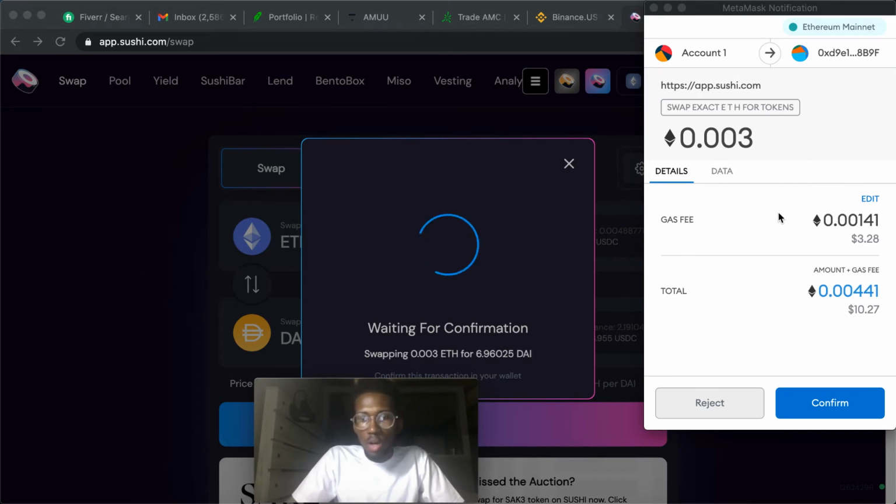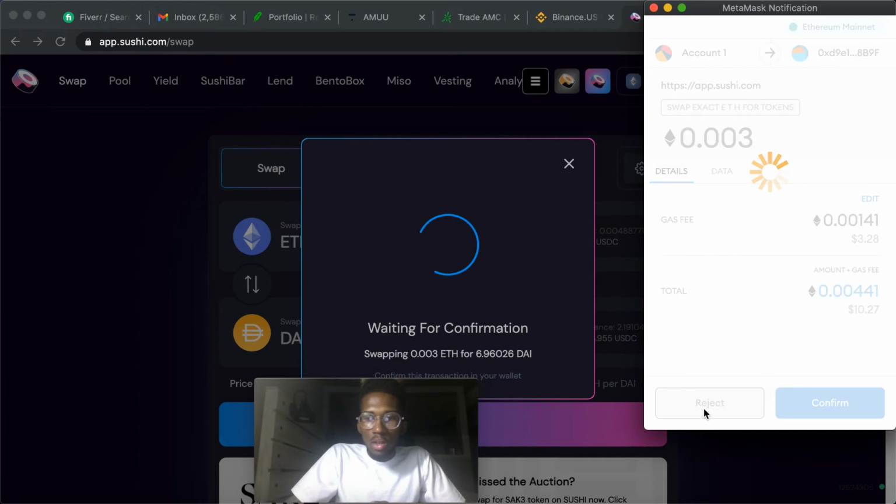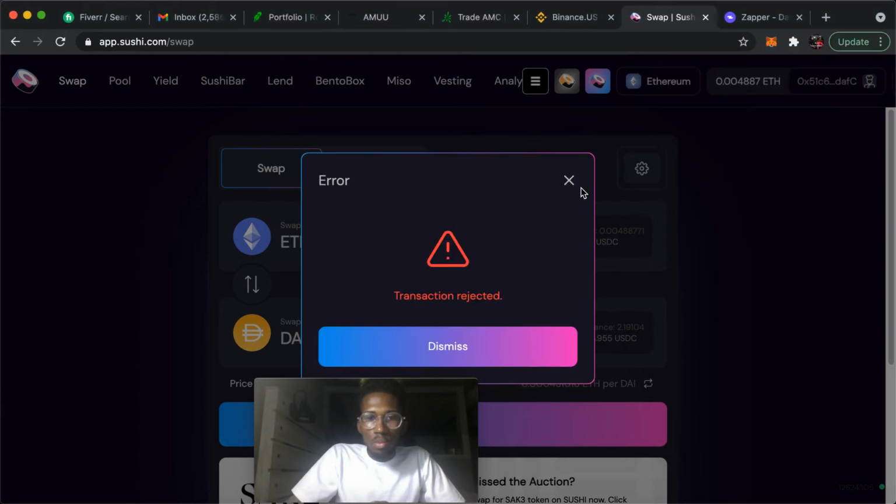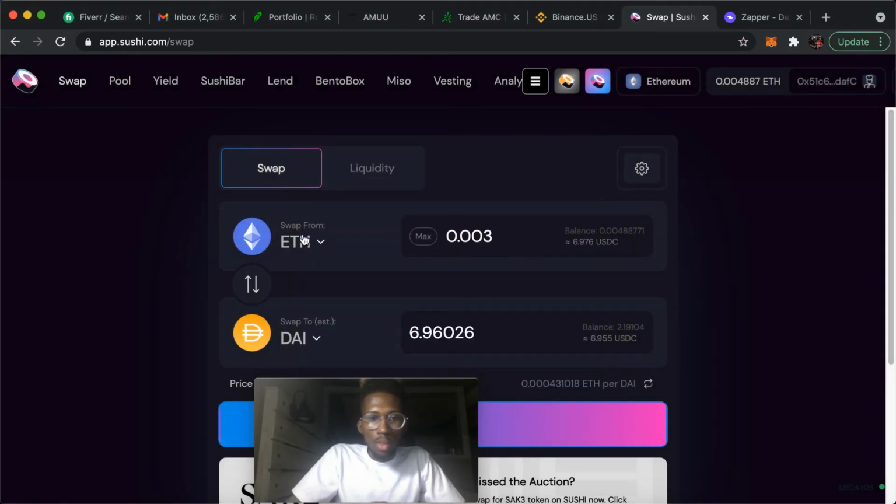I would preferably do transactions at nighttime, because that's when the gas fees are really low. During the day the gas fees be like high, like $30, $50. But anyways, you would do that, and the money would be switched over to DAI, and